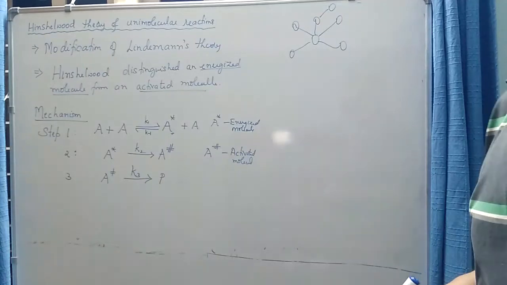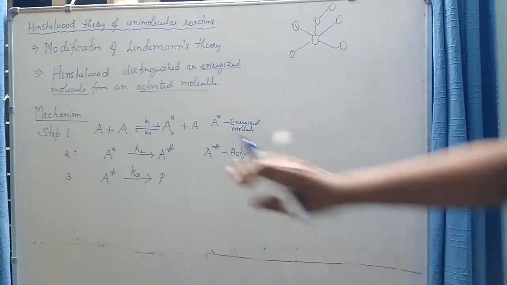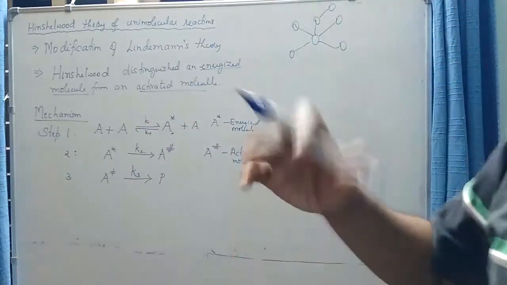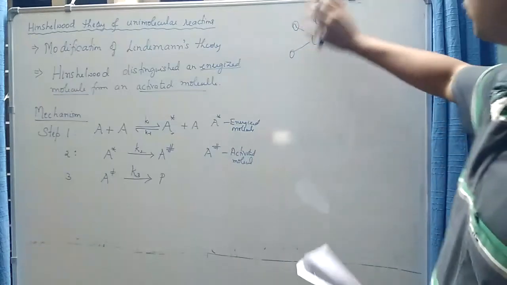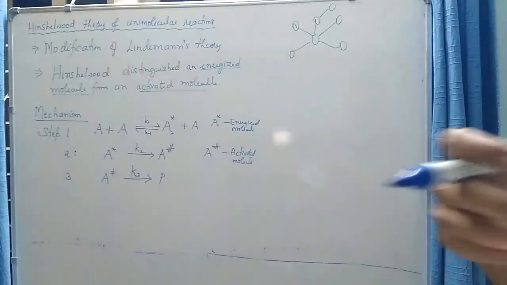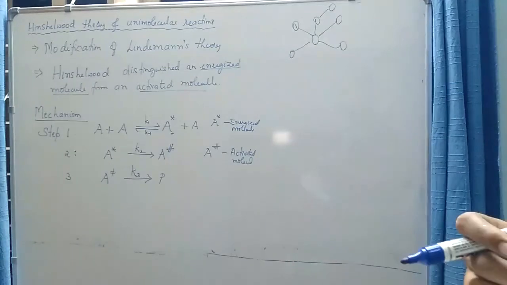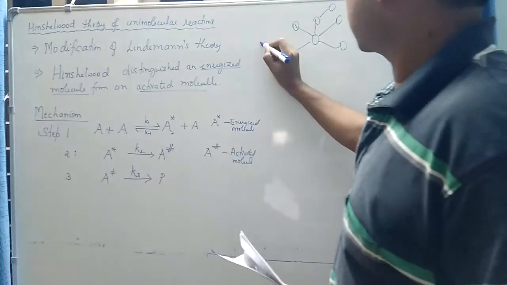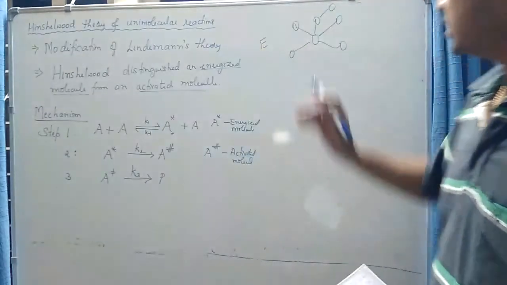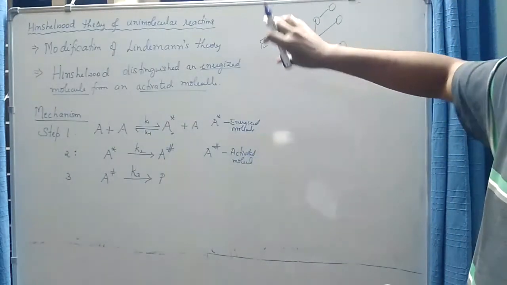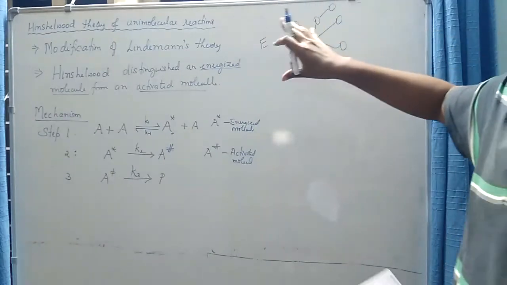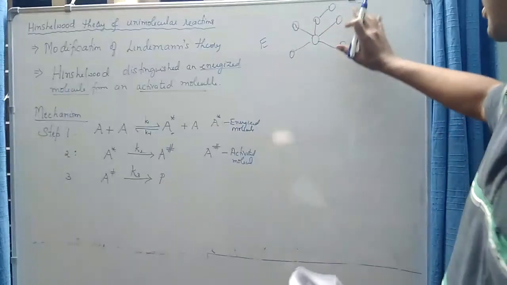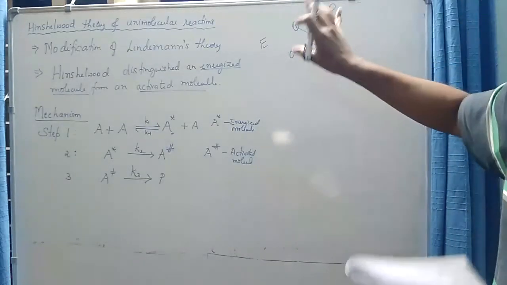So an energized molecule is a molecule in which the energy that the molecule has gained has been stored in the form of vibrational energy. So these bonds are vibrating with higher energies compared to a normal molecule. According to Hinshelwood, when the molecule gains excess energy, say for example E, due to collision, this energy E, which is stored in the form of excess vibrational energy, is distributed maybe equally or unequally among all the types of vibrations present in the molecule.